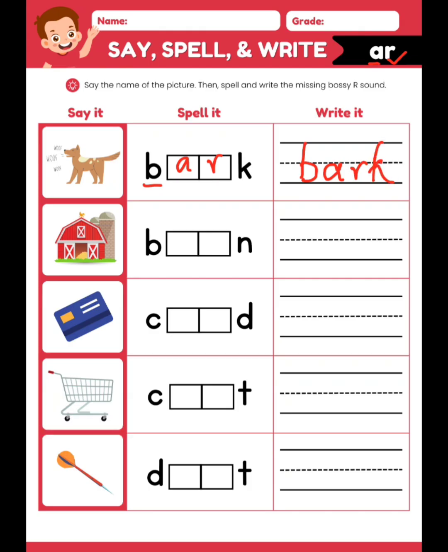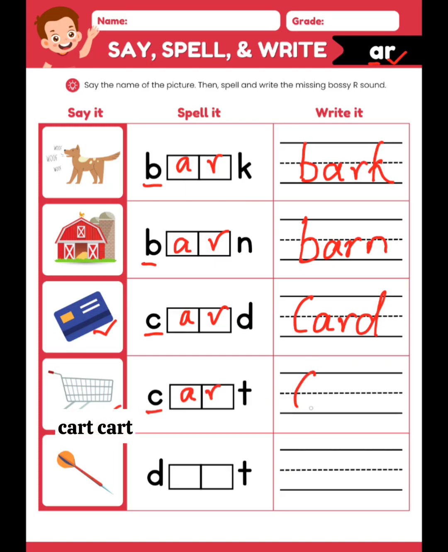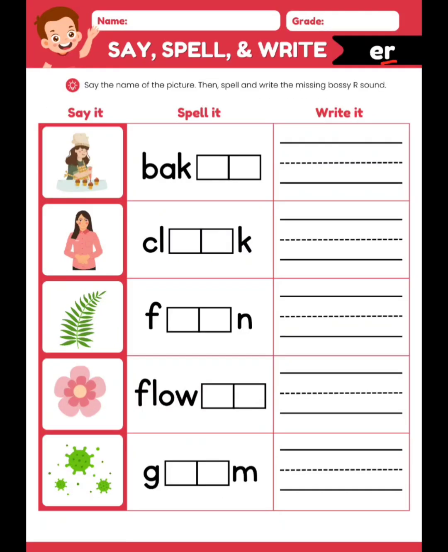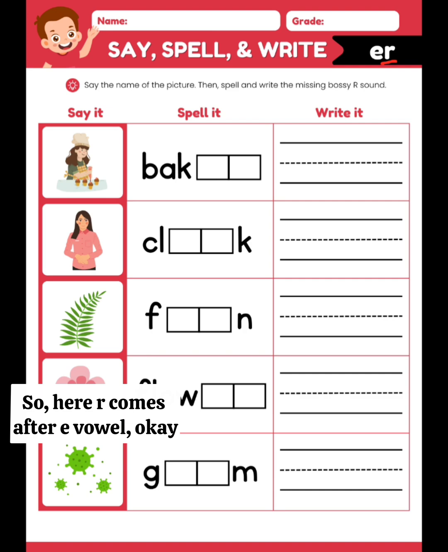Are you writing? Write it. Okay? This is a barn. B-A-R-N. Barn. Okay? Card. K-A-R-D. Card. Okay? This one. K-A-R-T. Cart. Now this one. D-A-R-T. Dart. Okay? Bark. Barn. Card. Cart. Dart.